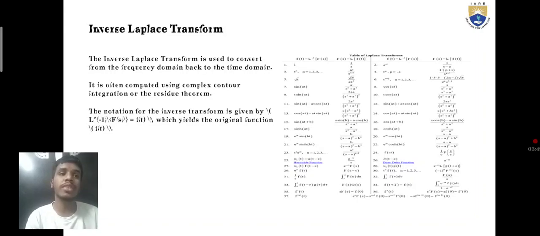Here is a theorem given. The theorem has many properties, and the notation and transformation are given by the LT formula. Here is the LT formula, which is also applied to take the frequency domain back to the time domain.